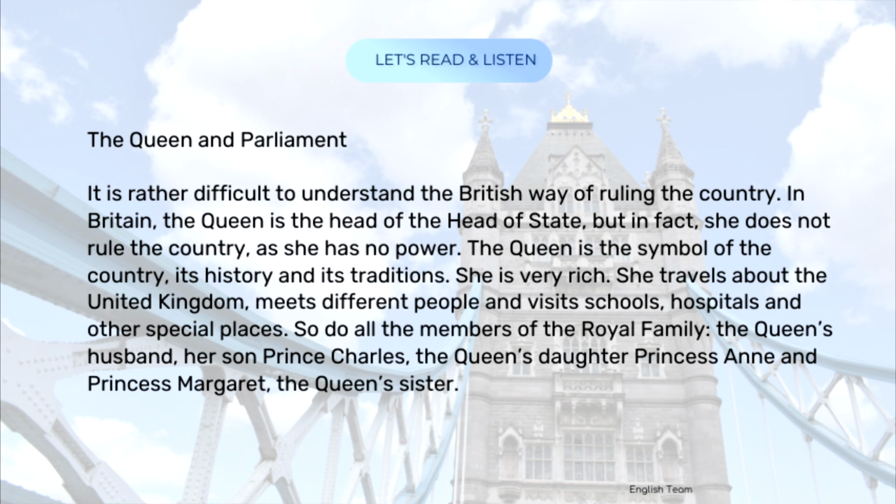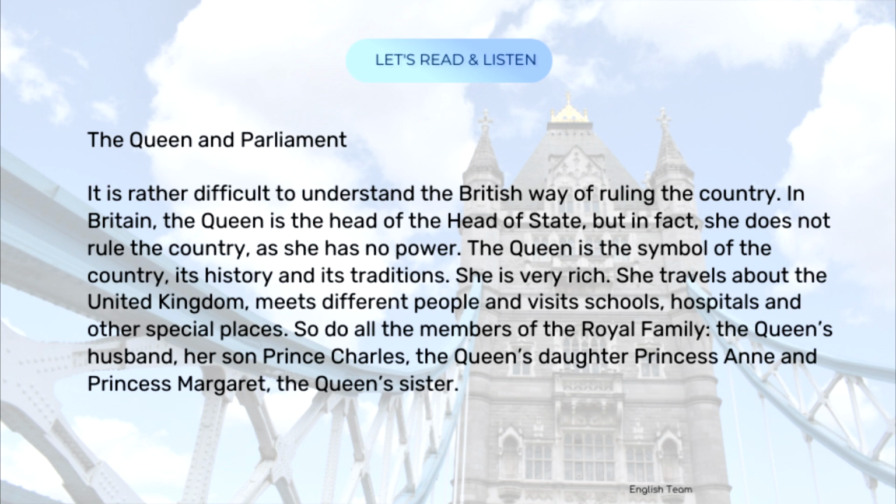The Queen and Parliament. It is rather difficult to understand the British way of ruling the country. In Britain, the Queen is the head of state, but in fact, she does not rule the country, as she has no power. The Queen is the symbol of the country, its history and its traditions.